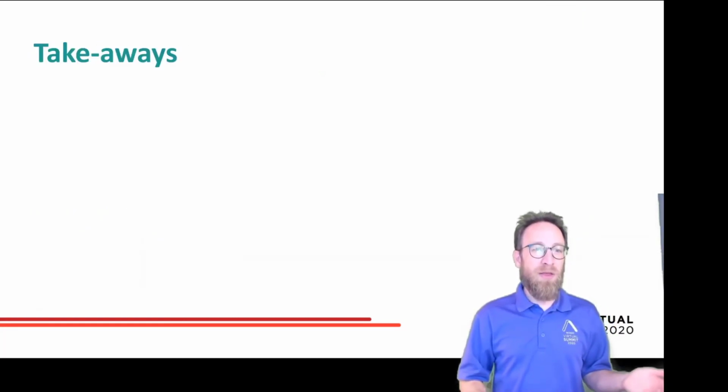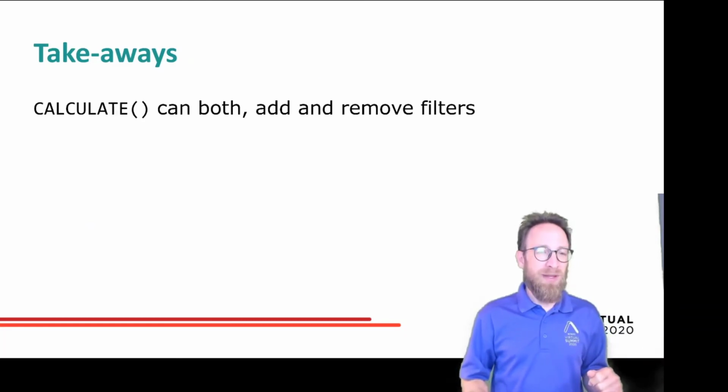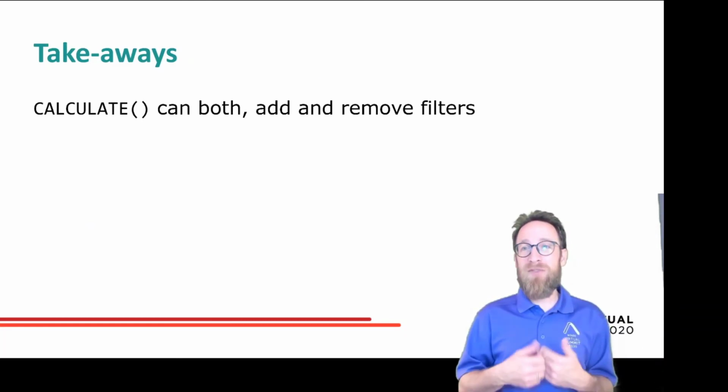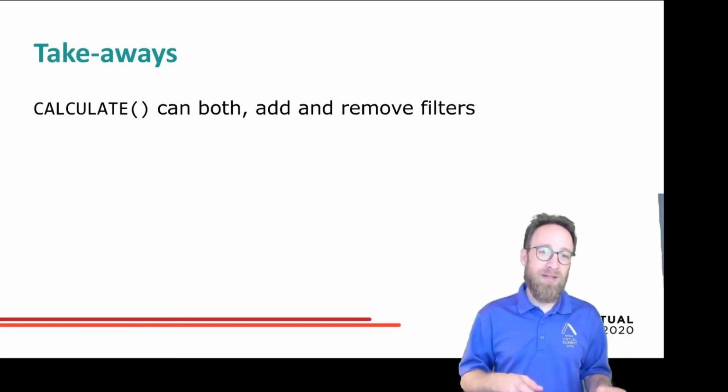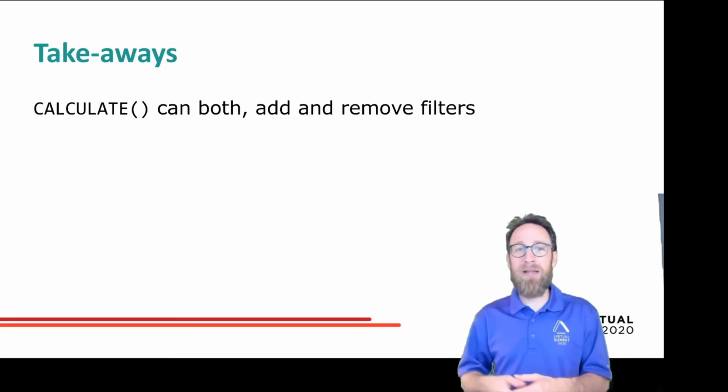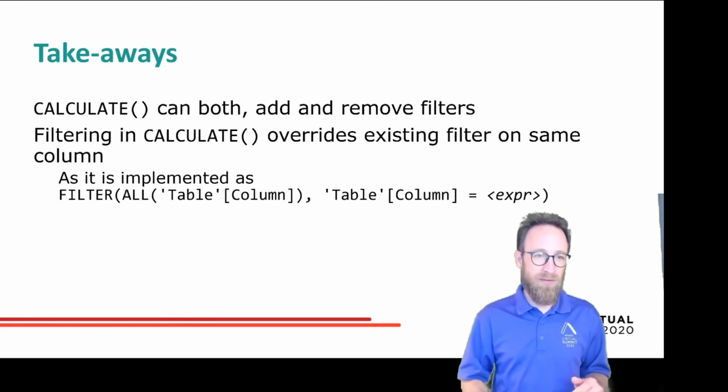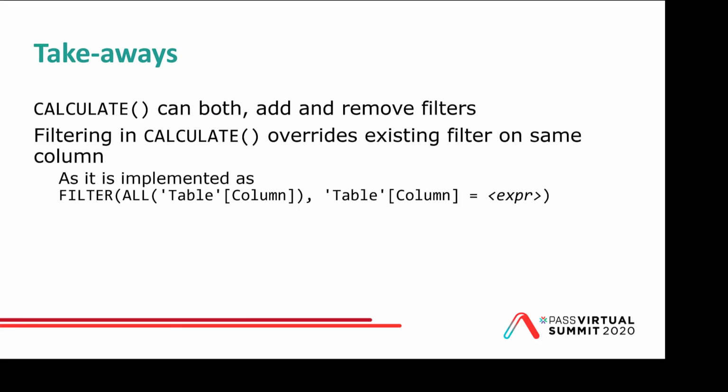So the takeaways of the third and last level: CALCULATE is very powerful. It can do two things. It can add and remove filters, and it can also transition the filter context. A filter in CALCULATE, if you just put it there as a condition, always overrides an existing filter on the same column. So putting a CALCULATE measure and then a condition leads to the expression that it will filter all the columns and then add this expression. So all the existing filters are overwritten.